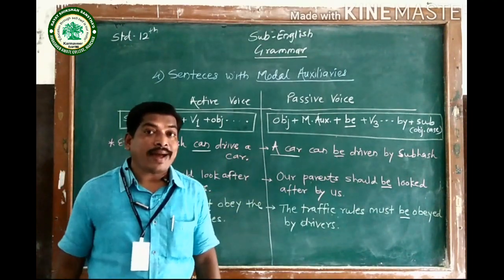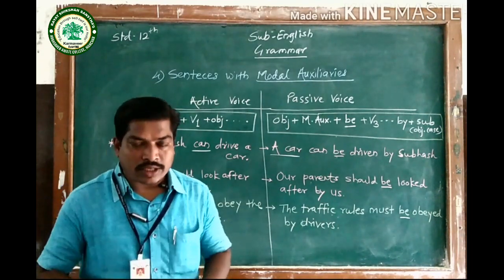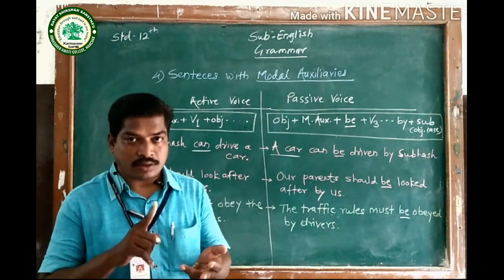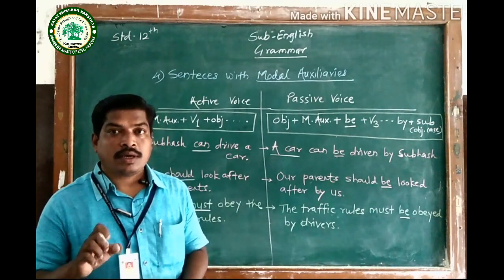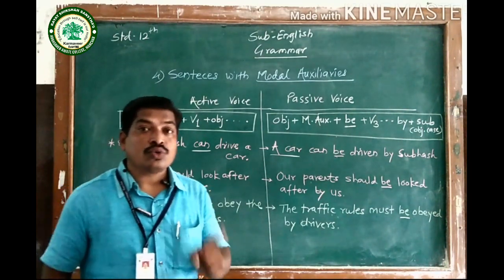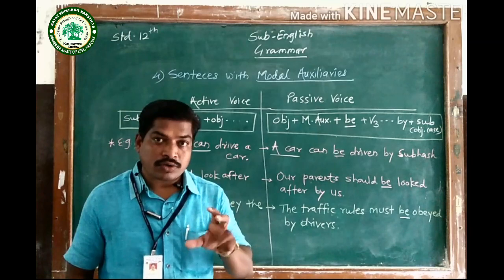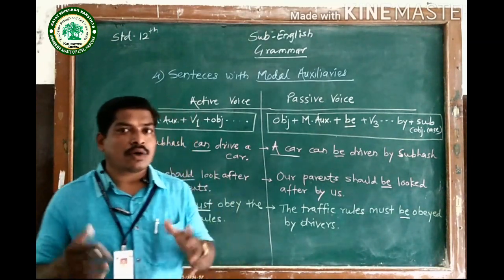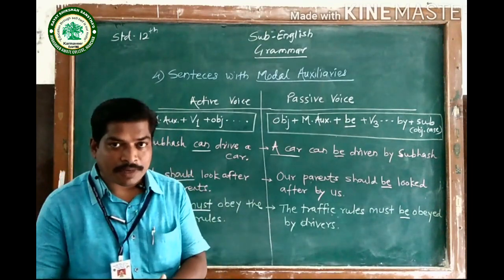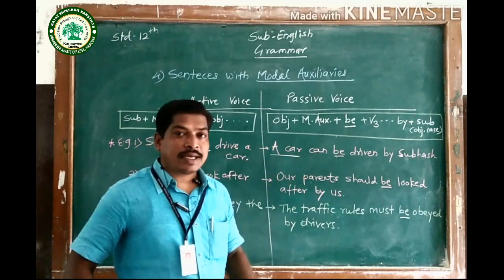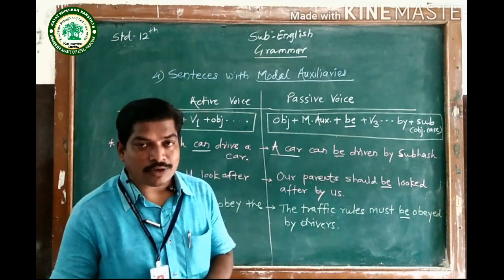Now, remember well, while modifying the sentence into passive voice, it is a general thing that you begin your sentence with the object, then you have to focus on helping verbs. Helping verbs means you have to use those helping verbs according to the subtype of tense. So just focus on the helping verb. And as all of you know, it is a general rule that after the helping verb, we use V3, the past participle. Then we use the remaining part of the sentence. Then we use by, and then the subject, but in the objective case.